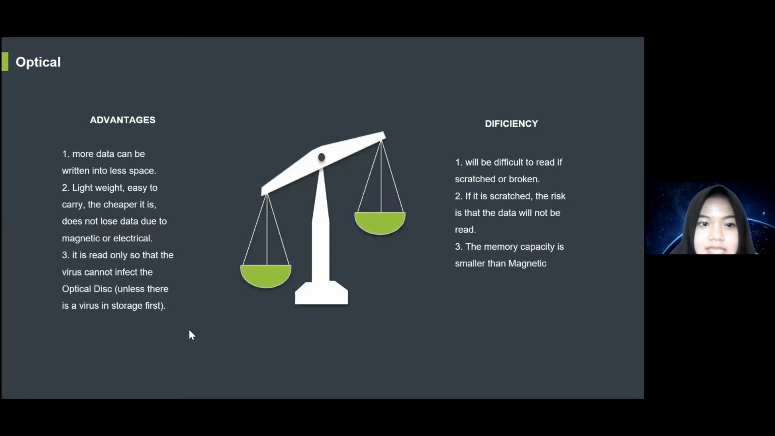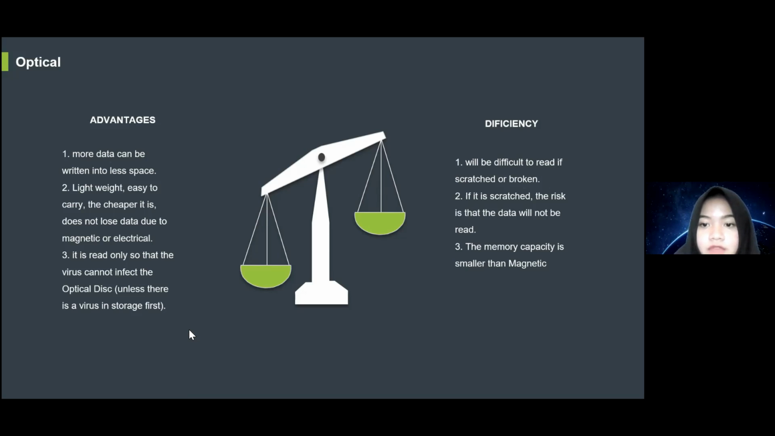The next slide is advantages of optical and deficiencies of optical. Advantages of optical. First, more data can be written into less space. Second, it is lightweight, easy to carry, cheaper, and doesn't lose data due to magnetic or electrical influence. Third, it is read-only so that viruses cannot infect the optical disk, unless there is a virus in the storage first.